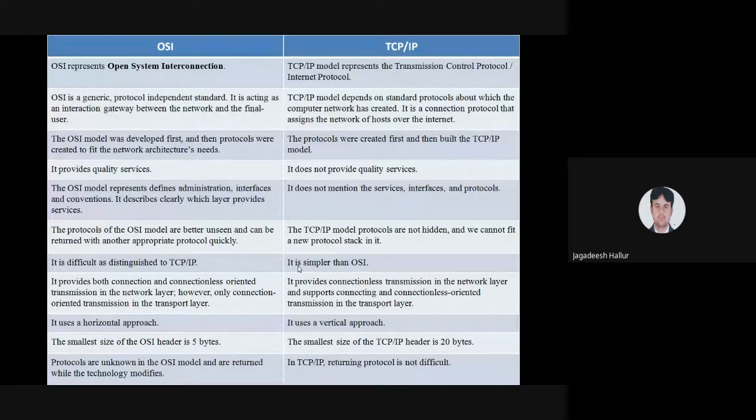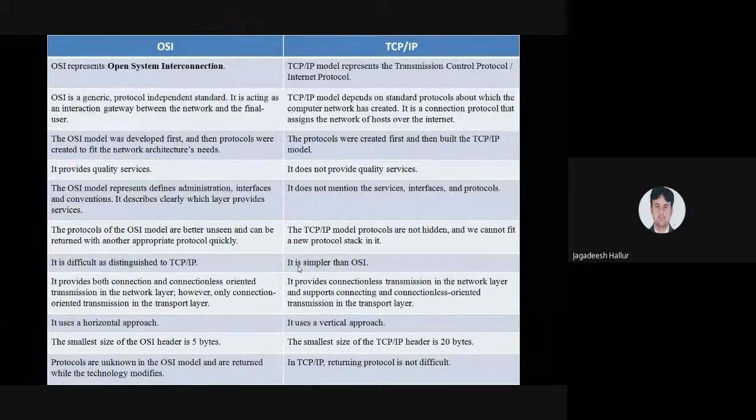The OSI model defines services, interfaces and conventions. It describes clearly which layer provides which services. The application layer works on the apps. The presentation layer presents that particular data. The session layer handles the connection-oriented part. The transport layer decides and converts that data into segments. Next, the network layer assigns to and from where the data has to be reached.